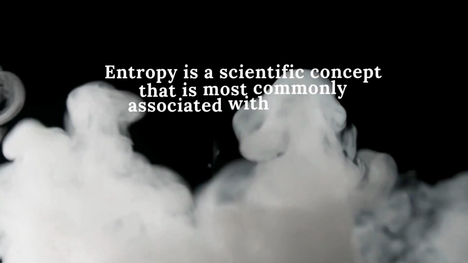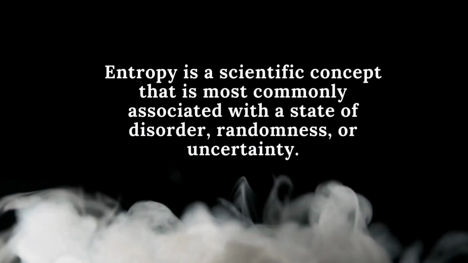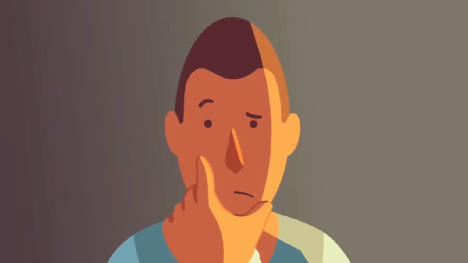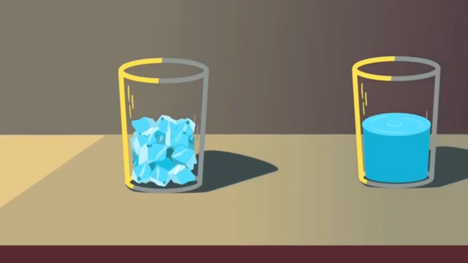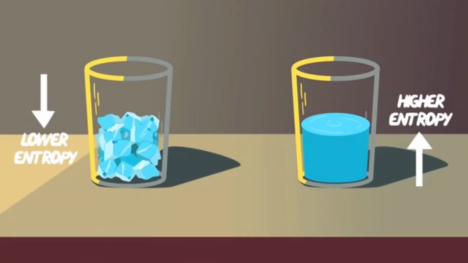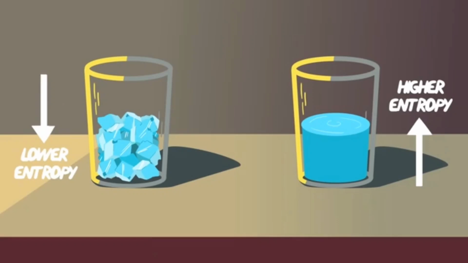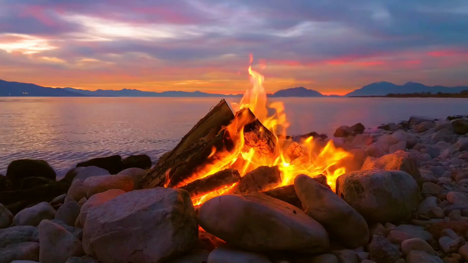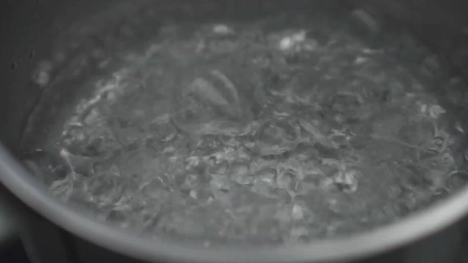Next, we will move on to entropy. Entropy is a scientific concept that is most commonly associated with a state of disorder, randomness, and uncertainty. When molecules are ordered, the entropy decreases. A glass of water has higher entropy because its molecules are more random than the molecules of ice. Lastly, we can see the example of entropy in a campfire and boiling water.